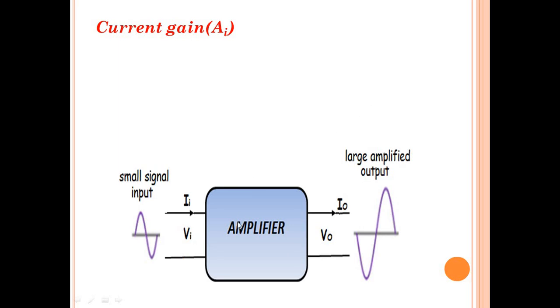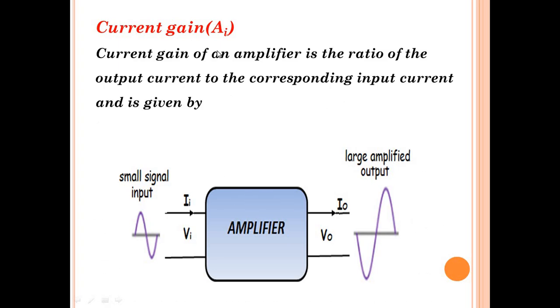To explain this, once again, let me consider the amplifier. Here, the current which is flowing through the input terminal is called the input current. Similarly, the current which flows through the output terminals is what we call the output current. We define the current gain as the ratio of output current to the input current, and it is given by AI, which is the notation we use to represent current gain, equal to IO by II, where IO is the output current and II is the input current.